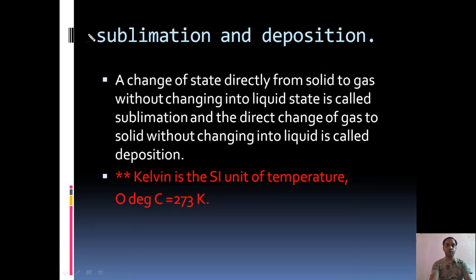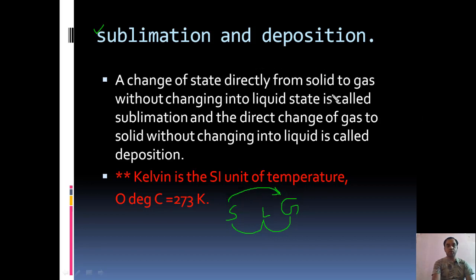So the next point is sublimation and deposition. What is sublimation? What is deposition? So far we have seen that the solid state will convert itself into the liquid state, and liquid will convert itself into the gaseous state. But there are certain cases in which solid will directly convert itself into the gaseous state. This is the solid state of matter, this is the liquid state, this is the gaseous state. In general, solid converts itself into liquid, and liquid converts itself into gas. In the case of sublimation, solid will bypass liquid and directly convert itself into the gaseous state. This is known as sublimation.